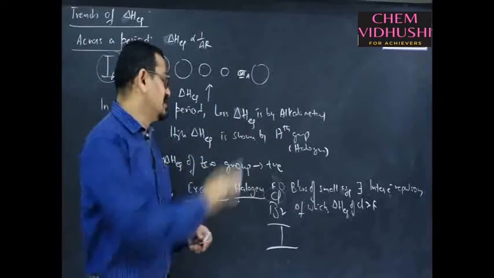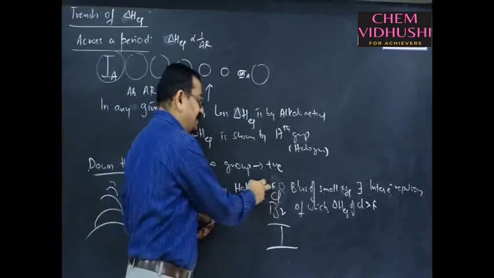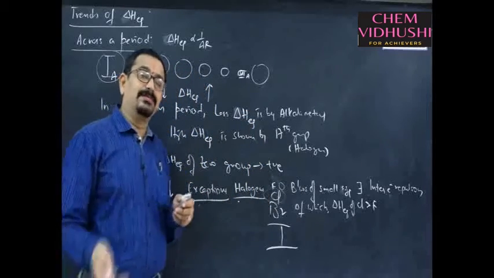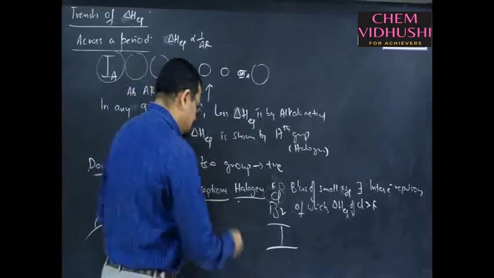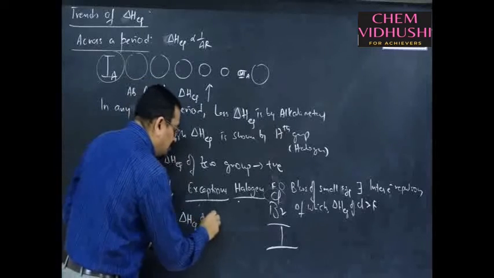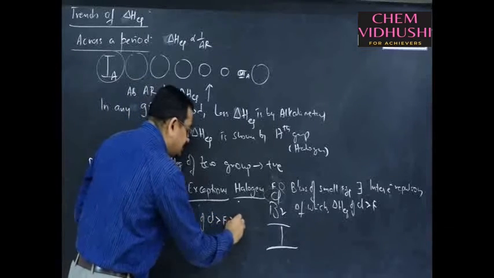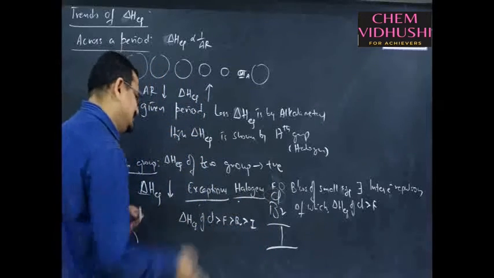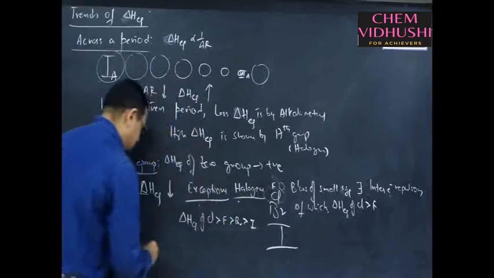Among 17th group elements, instead of the expected smaller one, high electron gain enthalpy is shown by chlorine. So, electron gain enthalpy of chlorine is greater than fluorine, greater than bromine, greater than iodine. This is the sequence.